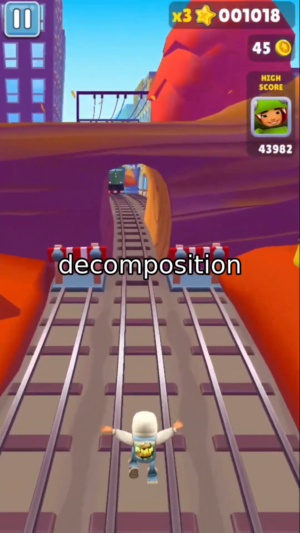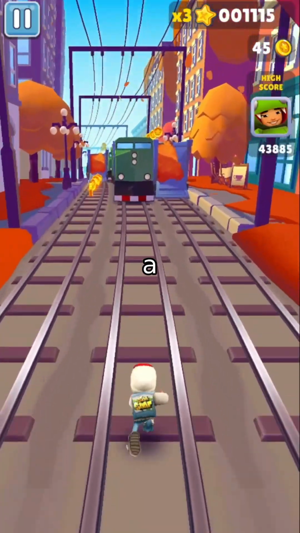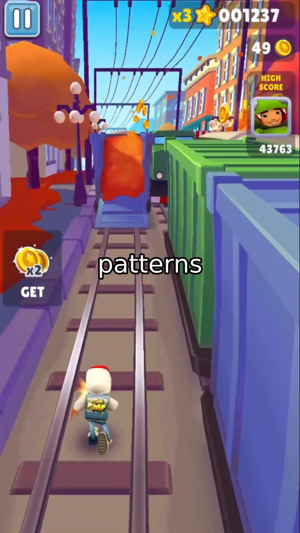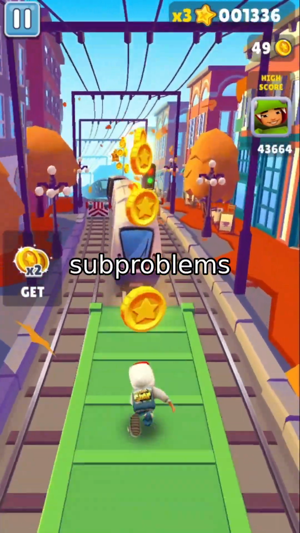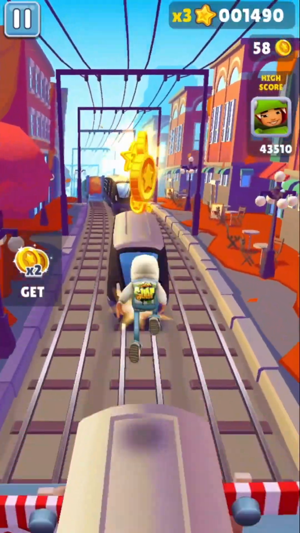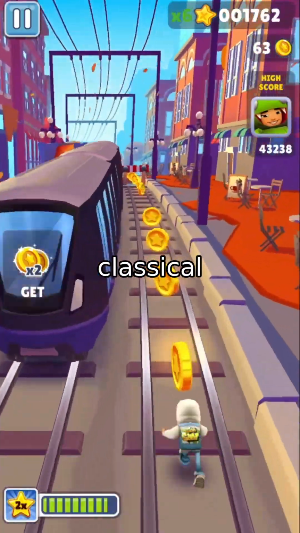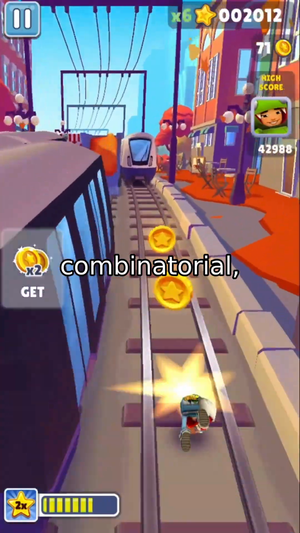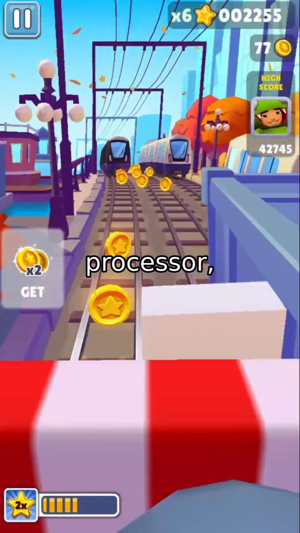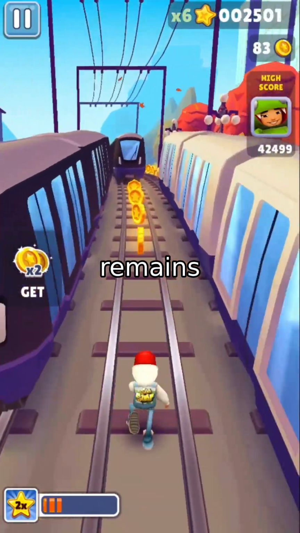Then we use Bender's decomposition to split the problem into two parts: a master problem that handles discrete activation patterns via binary variables, and subproblems that solve for continuous bounds. This decomposition enables a quantum classical hybrid workflow, where the combinatorial, discrete decisions are offloaded to a quantum processor, while the continuous verification remains classical.